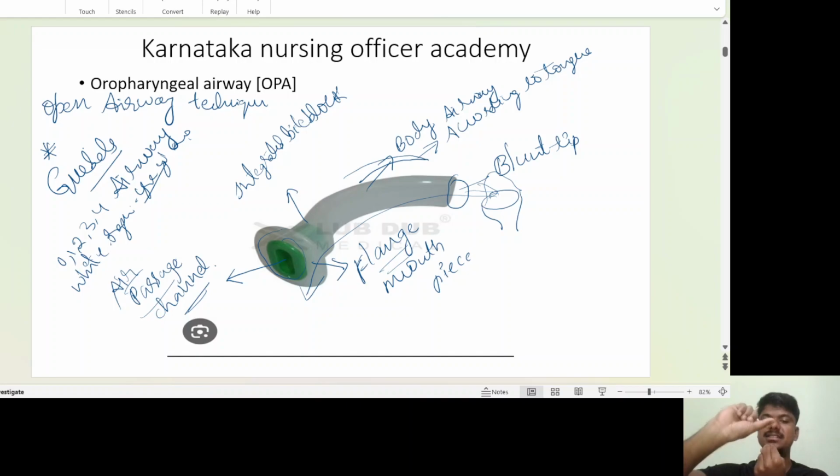You keep it like that and advance the tube, and after that you rotate it perpendicularly, 90 degrees, toward the angle of the mouth. Then you advance the tube inward and downward, and again rotate it 90 degrees. In total you rotate the oropharyngeal airway 180 degrees, until it comes to rest at the lower incisors of the teeth. After that, you fix the airway with elastoplast.